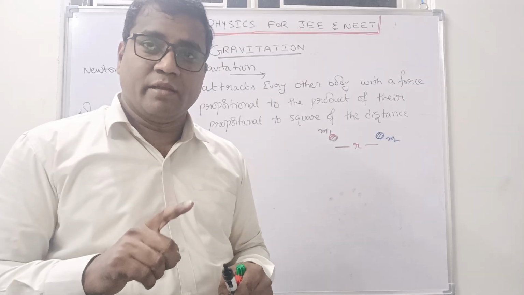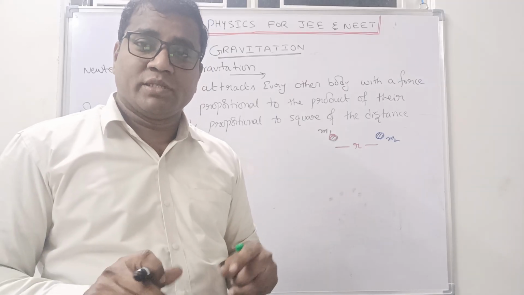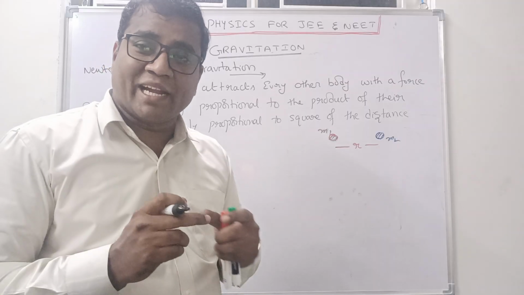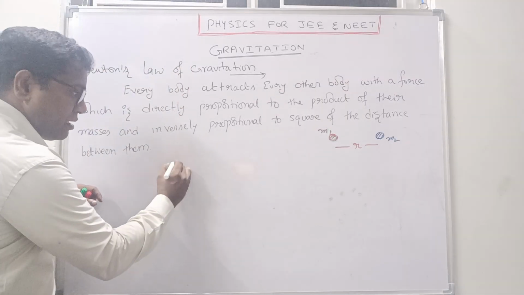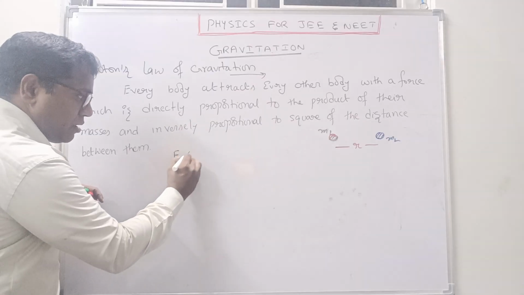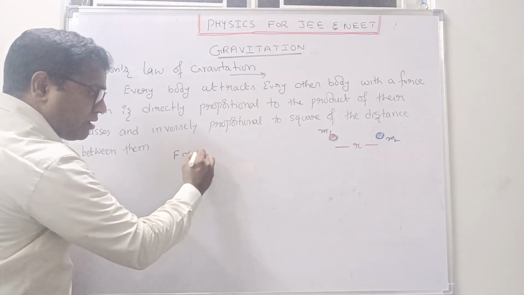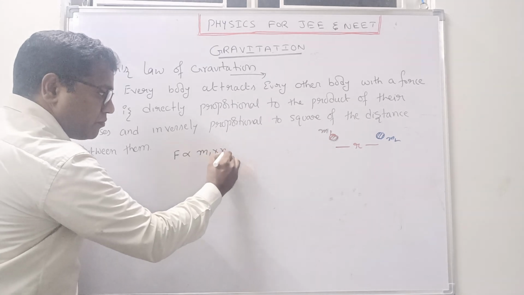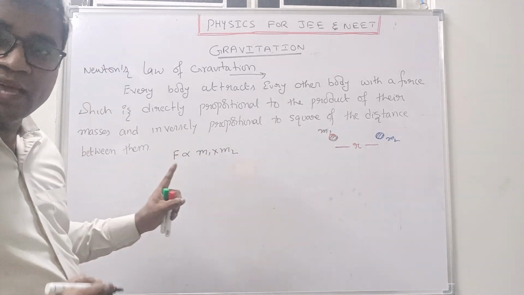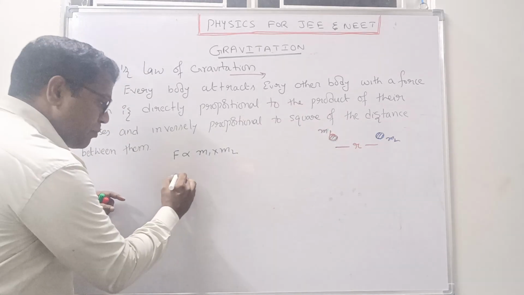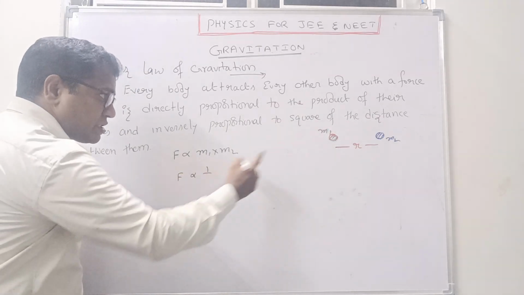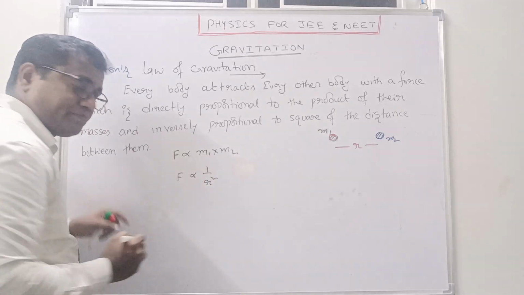And what is Newton saying? According to Newton, the force between the two is directly proportional to the product of their masses. What are the masses here? m1 into m2. Force is directly proportional to the product of their masses and inversely proportional to the square of the distance, which means distance square.